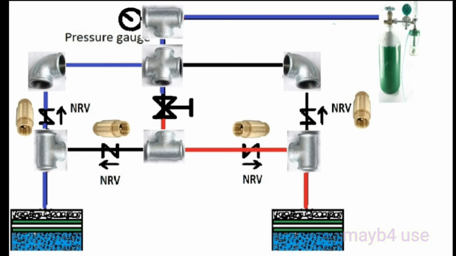Both vertical NRVs are in the upward direction, with flow towards the top. The horizontal NRVs are directed from left to right. So accordingly you have to ensure the direction. Both horizontal lines are connected with a small valve. That valve is a throttle valve used to regenerate the bed, so accordingly we have to throttle the flow.